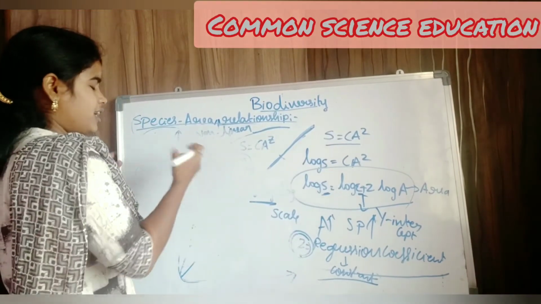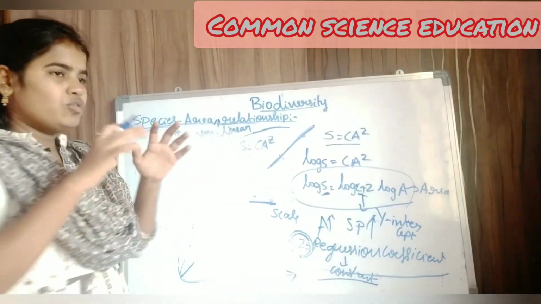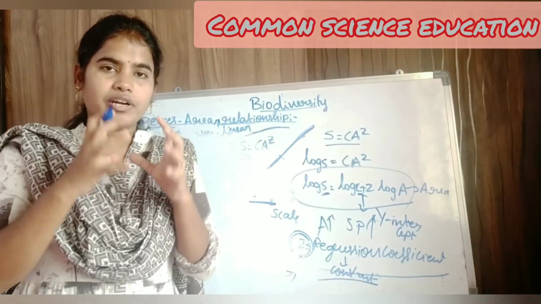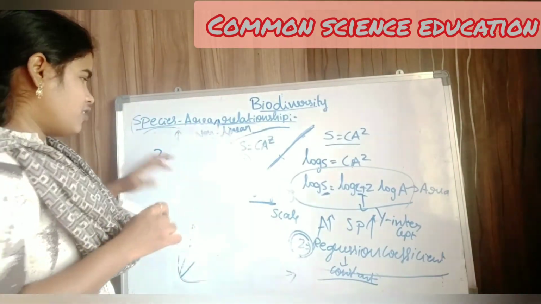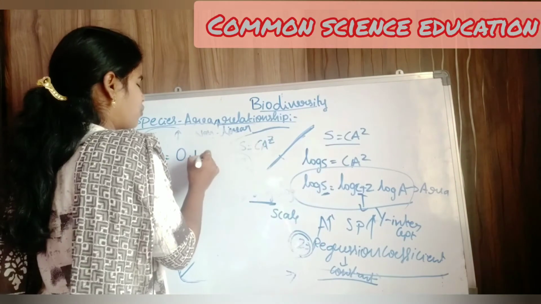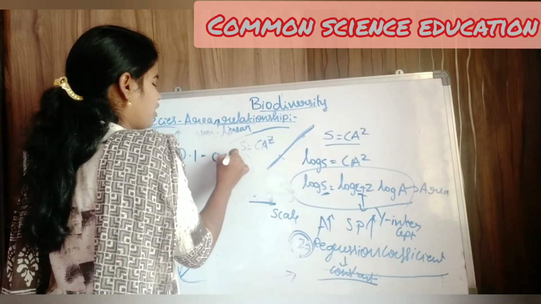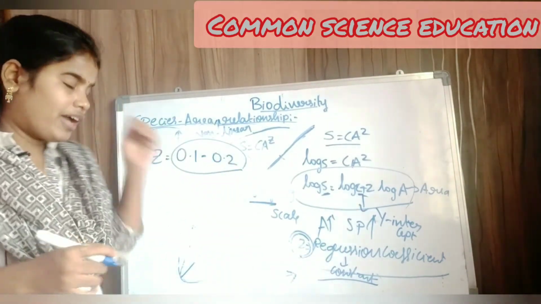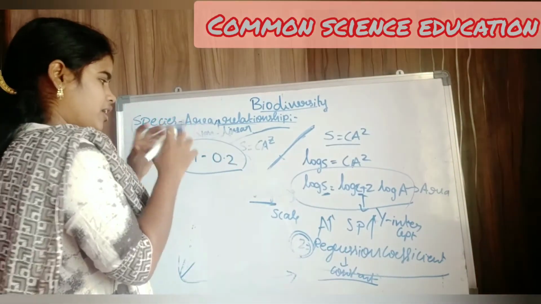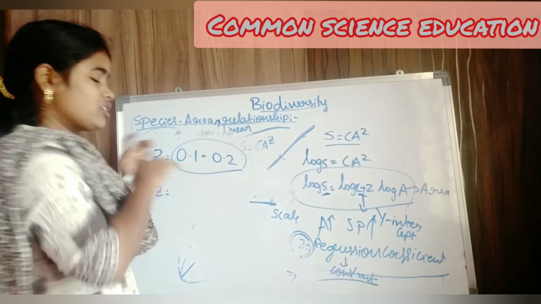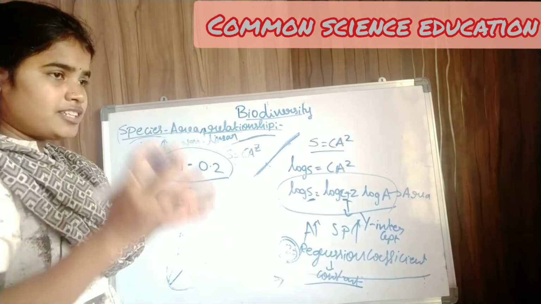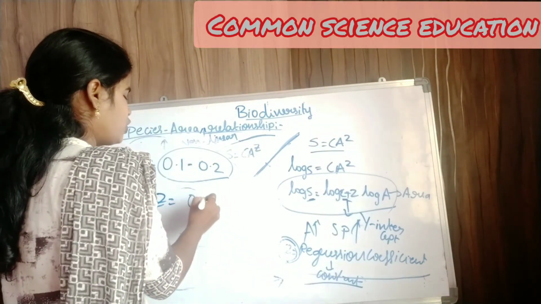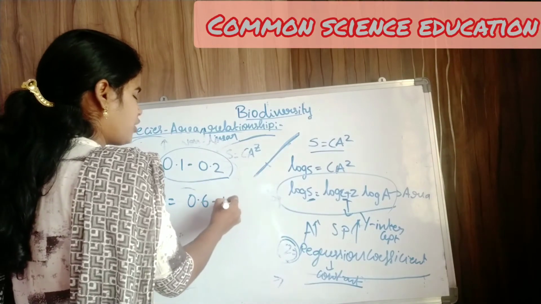If we observe some particular tropical area, the Z value is nearly about 0.1 to 0.2. This is only for a particular area. If we want to know the Z value in a larger ecosystem, the Z value is from 0.6 to 1.2.